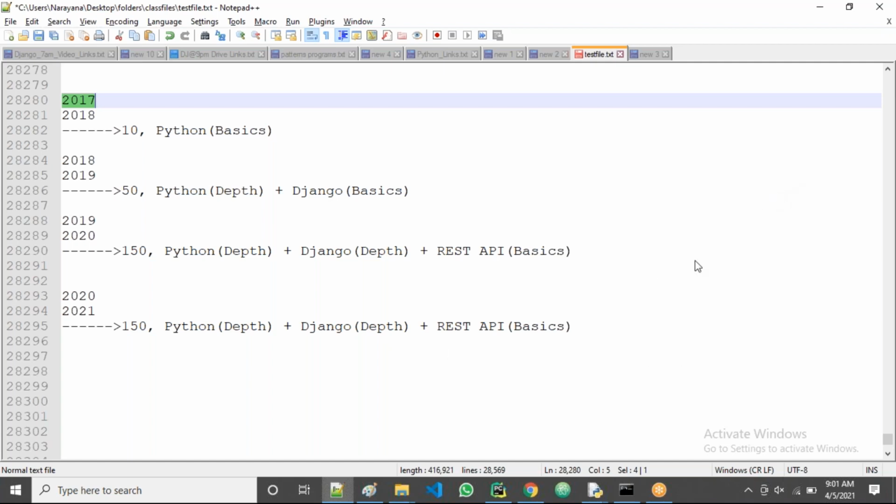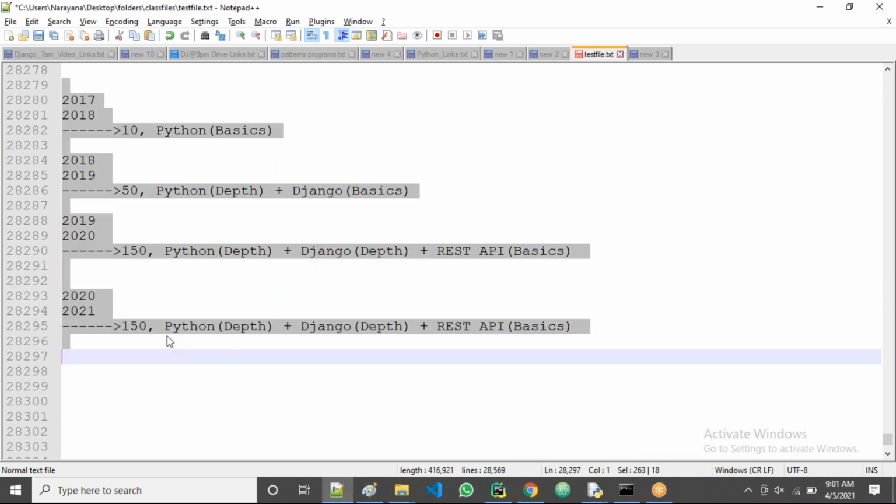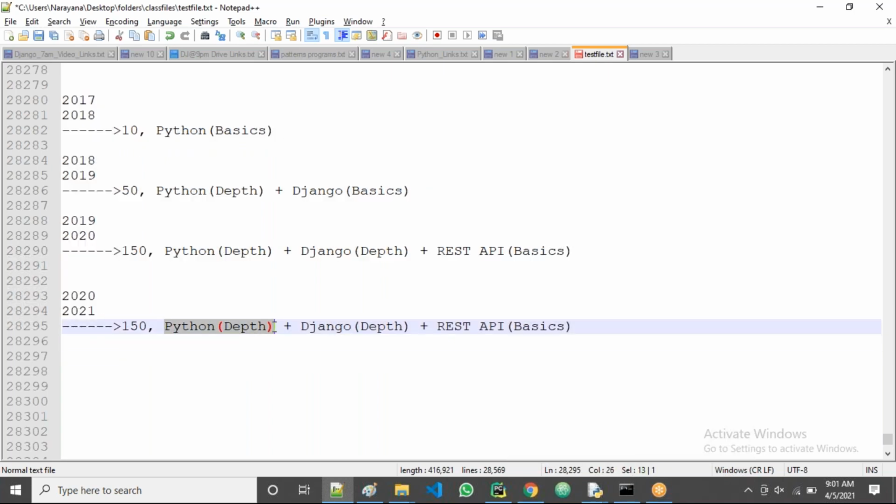Okay, so in that way, now all of you observe. So now what is happening here? This is how interviews are going on. That's why you people require Python depth knowledge and Django depth knowledge. Here, if you have experience, you require just REST API basics. With Django, you can take UI, database, all of it, like this.